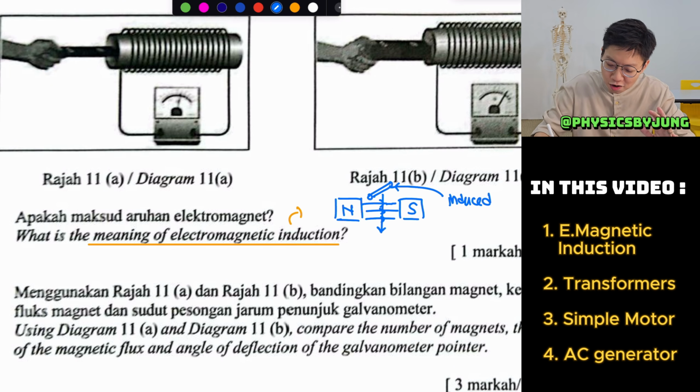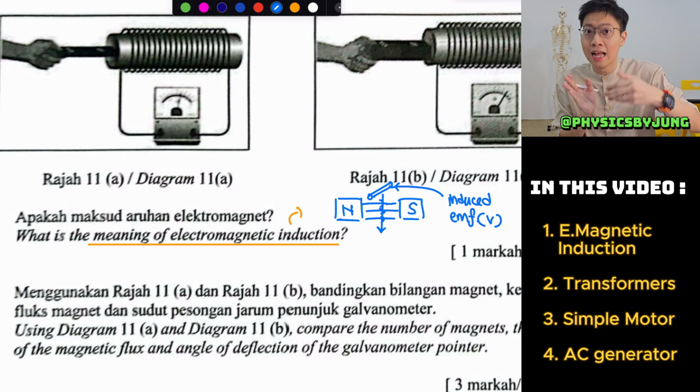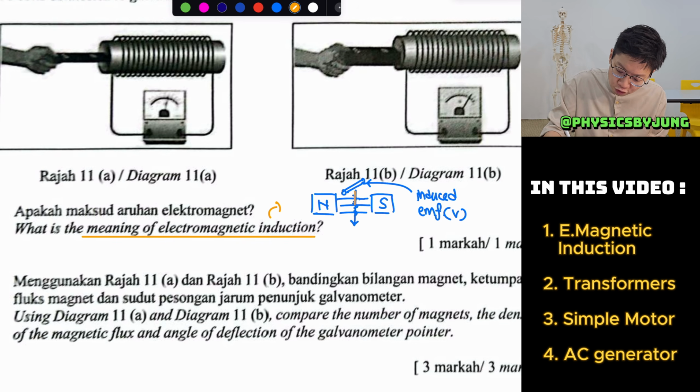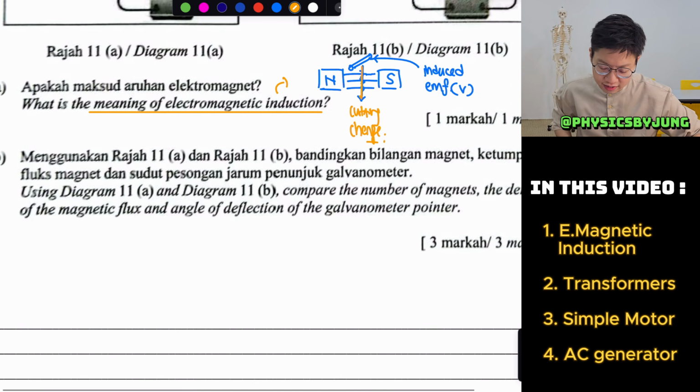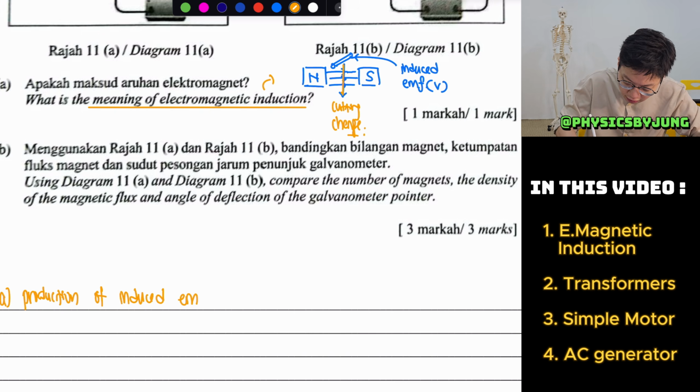To be exact, we have to call it induced electromotive force, because you have to tell me that there is voltage first, then only you say induced current. Remember guys, you must always say EMF, then only can say induced current. So when you push this across it, you will have cutting of magnetic flux, also known as change in your magnetic flux. So what is the meaning of electromagnetic induction? It is the production of induced EMF.